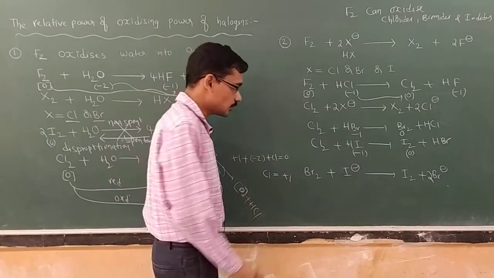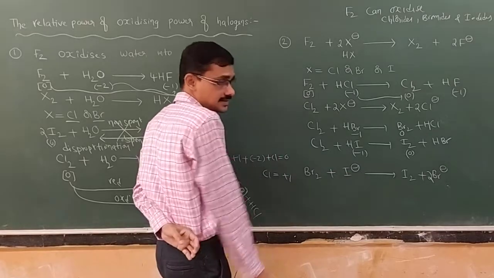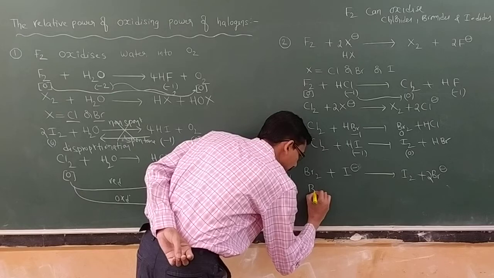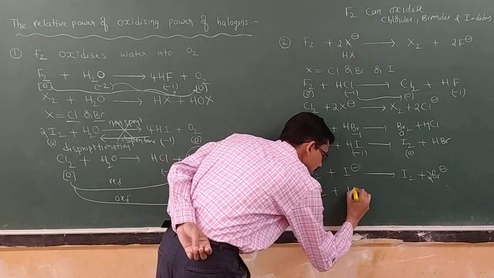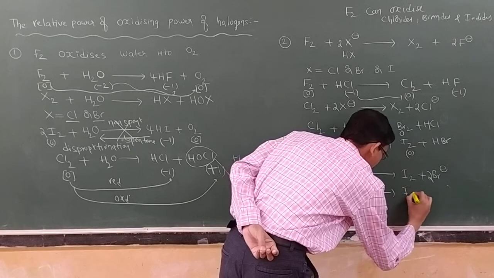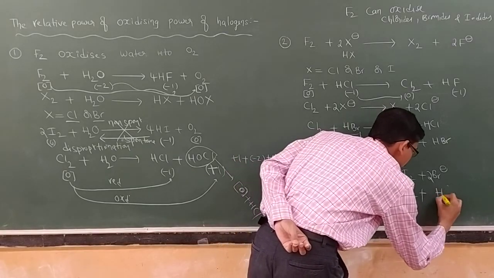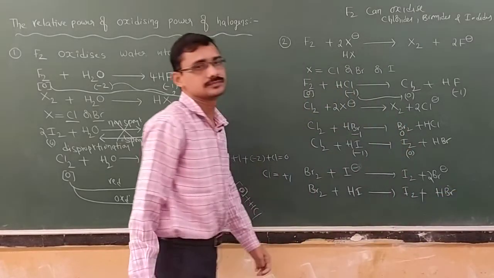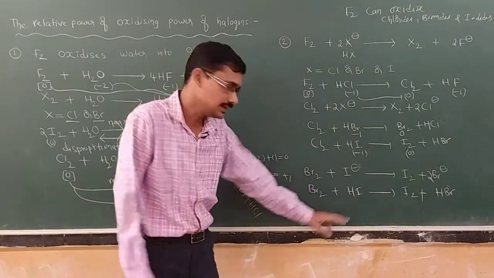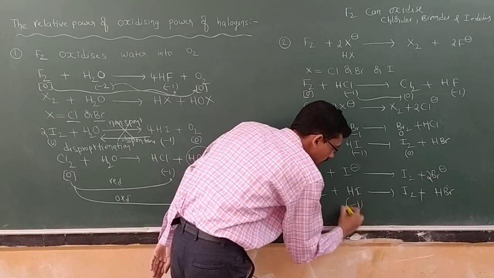What about the last one? Bromine can oxidize the iodide here. So bromine is what here? I am writing here, bromine reacting with HI, giving what here? I2 plus HBr. Again you see, bromine is more electronegative than iodine, therefore iodide is oxidized here.